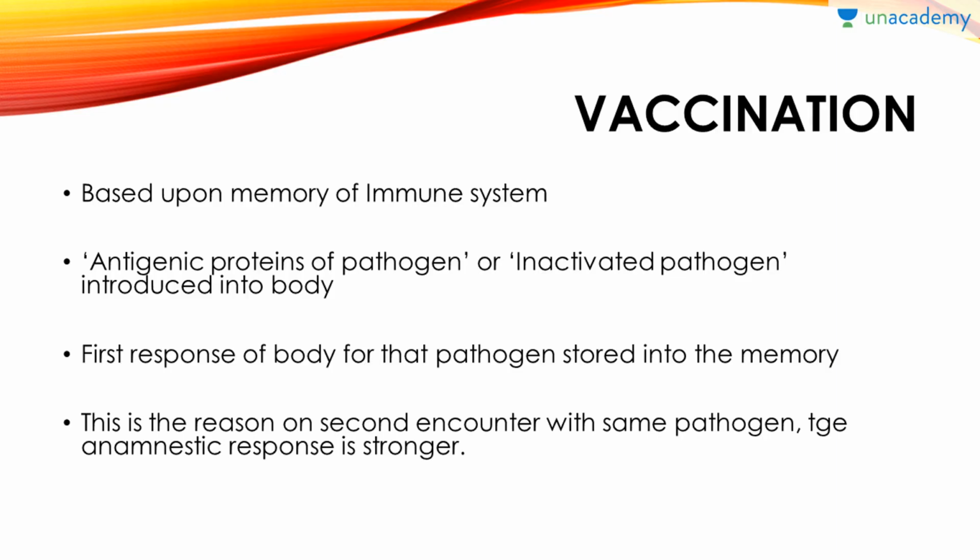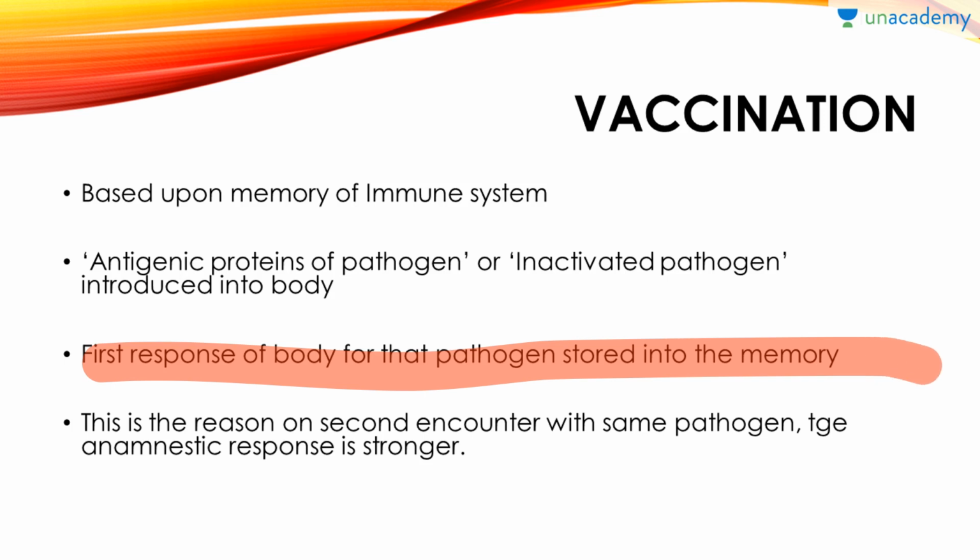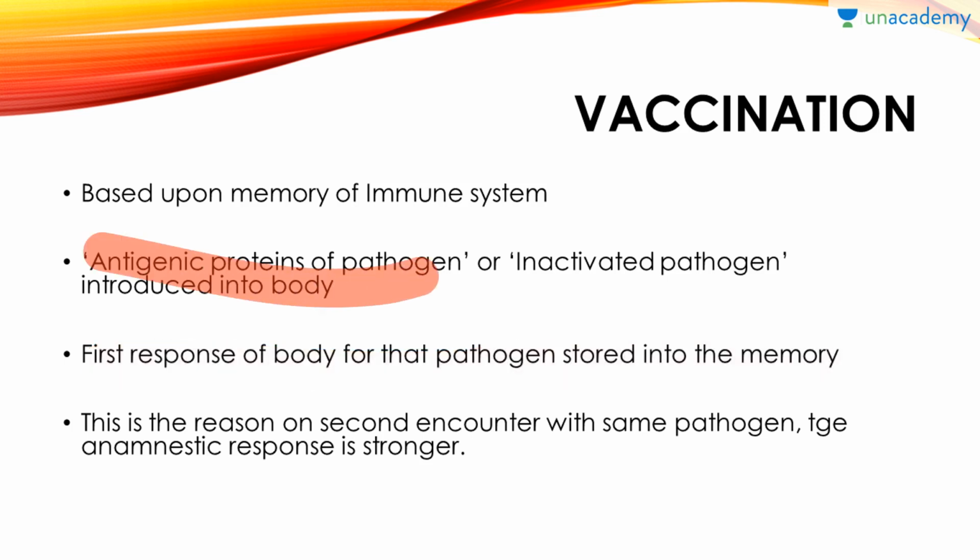Next is vaccination. This is also a very familiar topic. I'm just brushing you up on what the thing is. Vaccination is based upon the memory of your immune system, as I've explained in previous lectures in very short words. What exactly happens is that at first some antigenic proteins of the pathogen, or inactivated or weakened pathogens, are introduced into your body through injection.